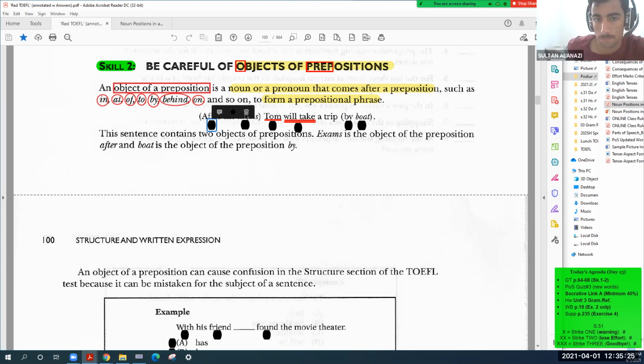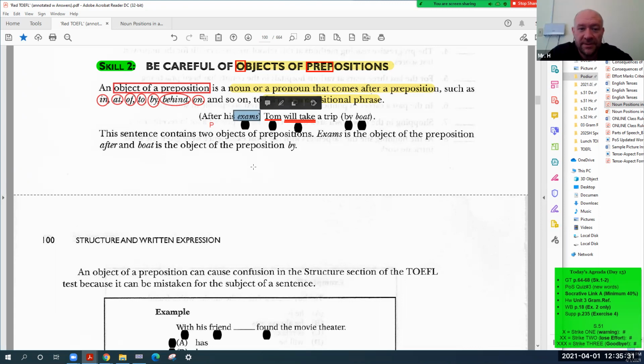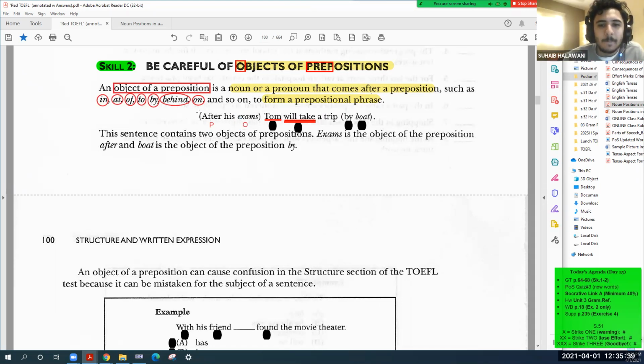It is a preposition. What about exams? Object. Yes, because it's a noun that follows a preposition, so it's the object of a preposition.